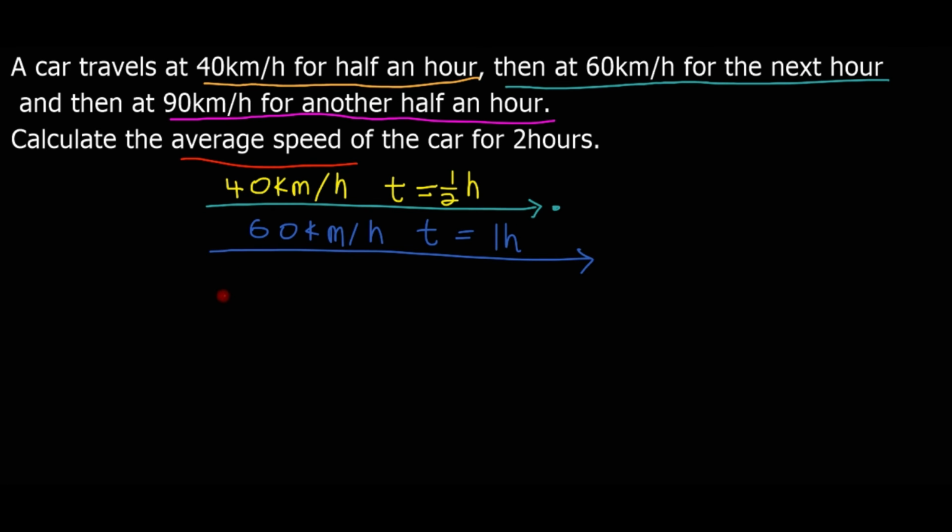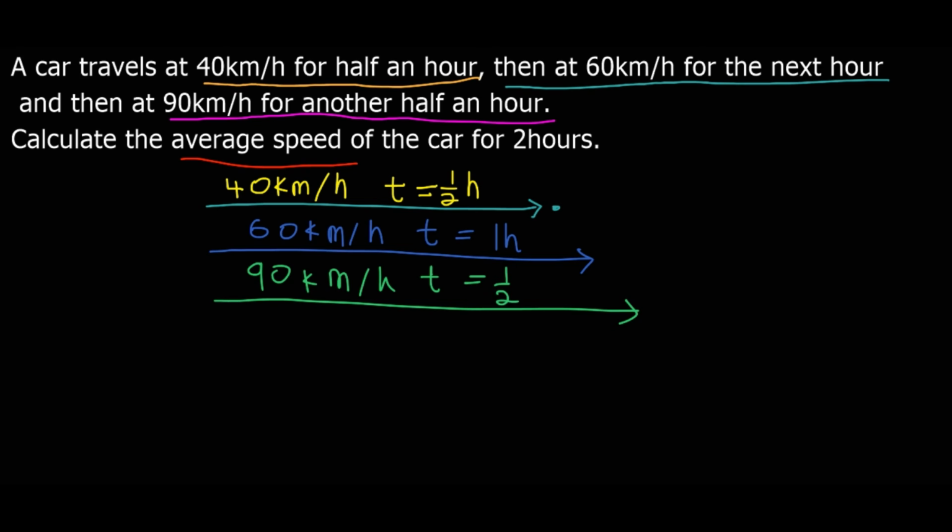And then there is another situation again, 90 kilometer per hour for half an hour.